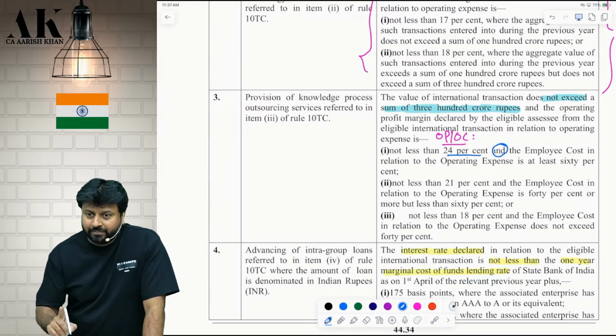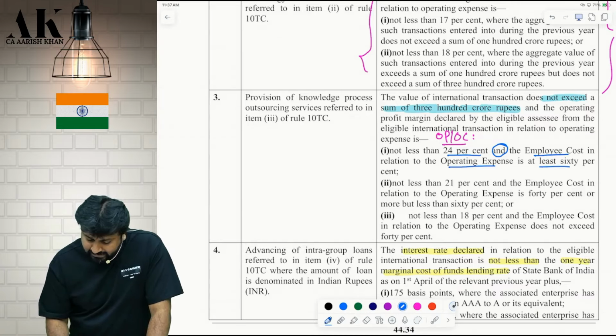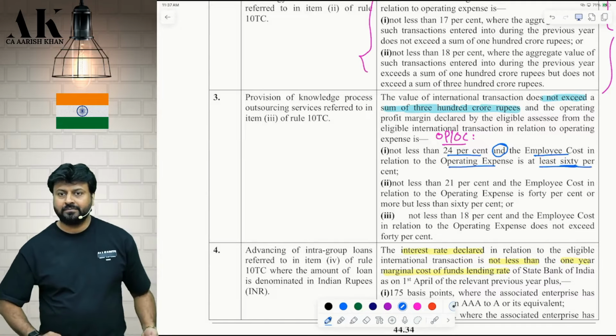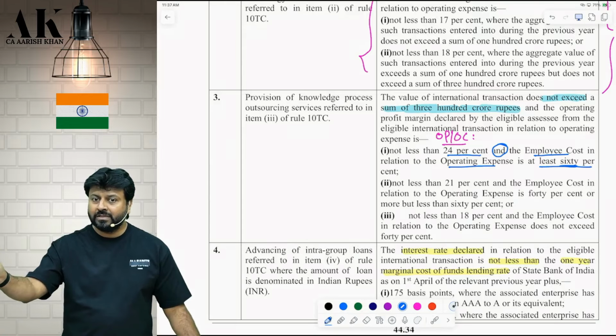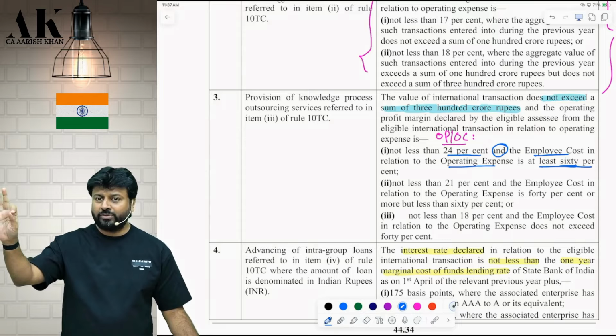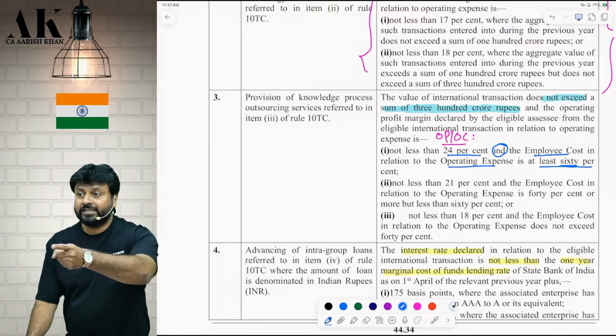One more parameter is there: employee cost in relation to total operating expense is at least 60%. How many parameters? If you want 24%, what do you have to do? First of all, the transaction value should be up to 300 crore, and your employee cost should be up to how much? 60% of your total cost.